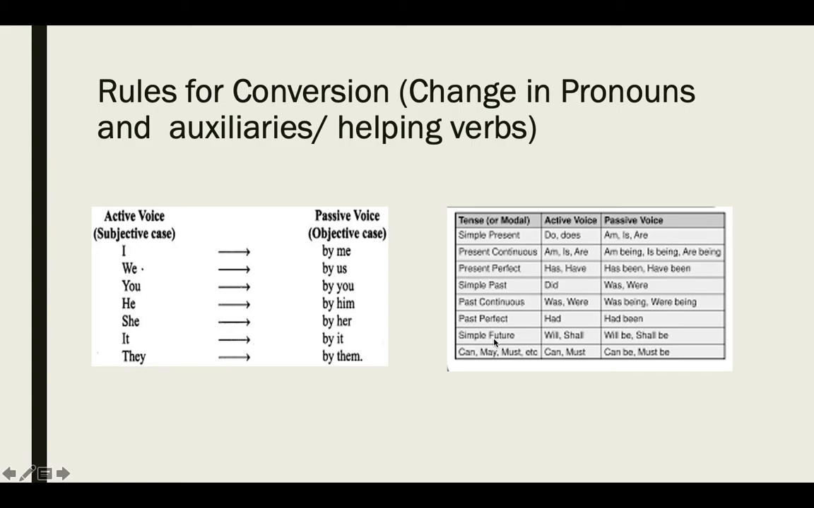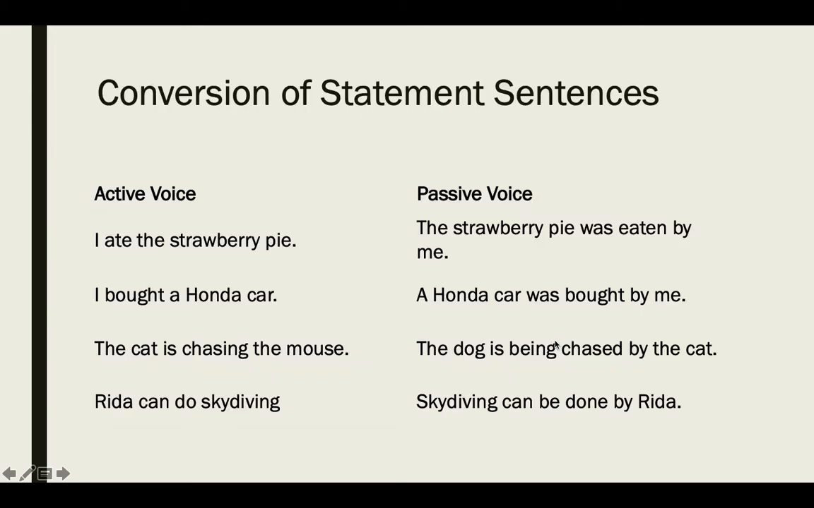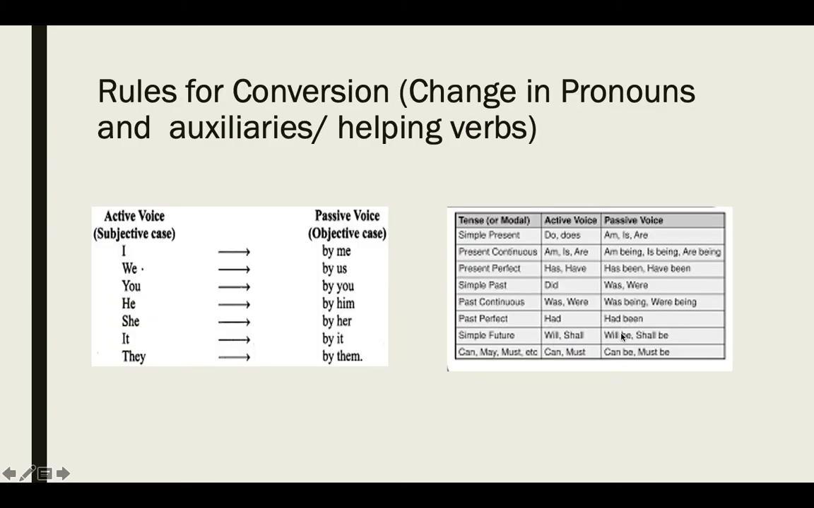And in future, we have two tenses. Simple future means future indefinite, and the helping verbs are will and shall. Normally we use will because shall is no longer in use. So you will simply write will be and shall be here. And the next one is can, may, must. What are these? Modals. So for modals, you are simply going to add be after all the modals.